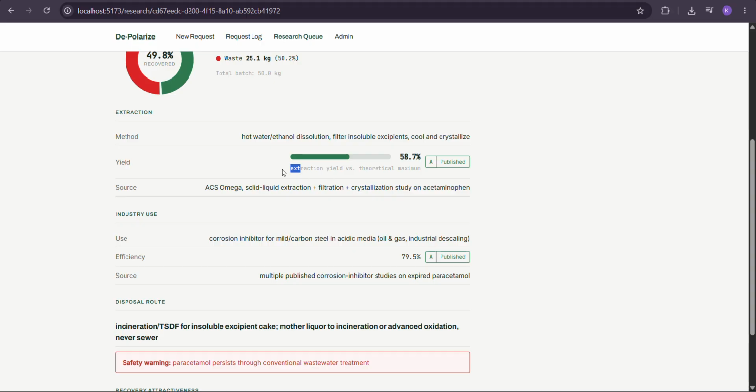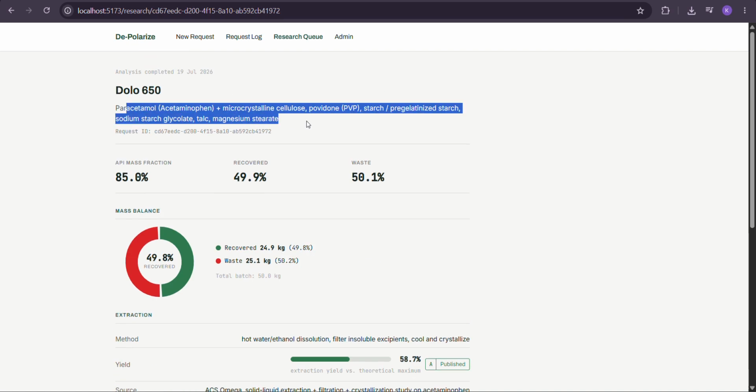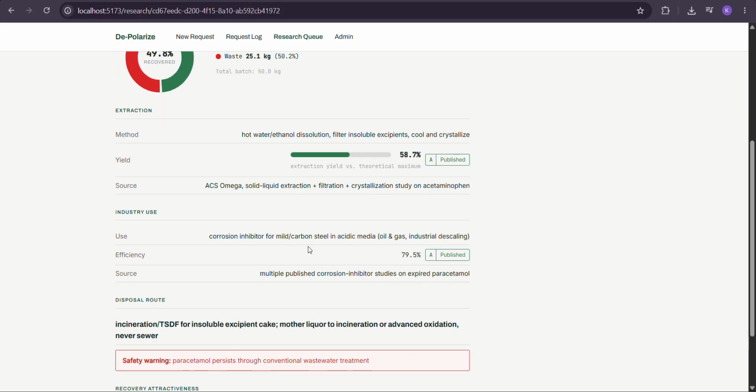Now, as you can see, expected extraction yield versus theoretical maximum. Here are the sources, and these are the other methods that can be used to extract the remainder of the composition of this medicine.